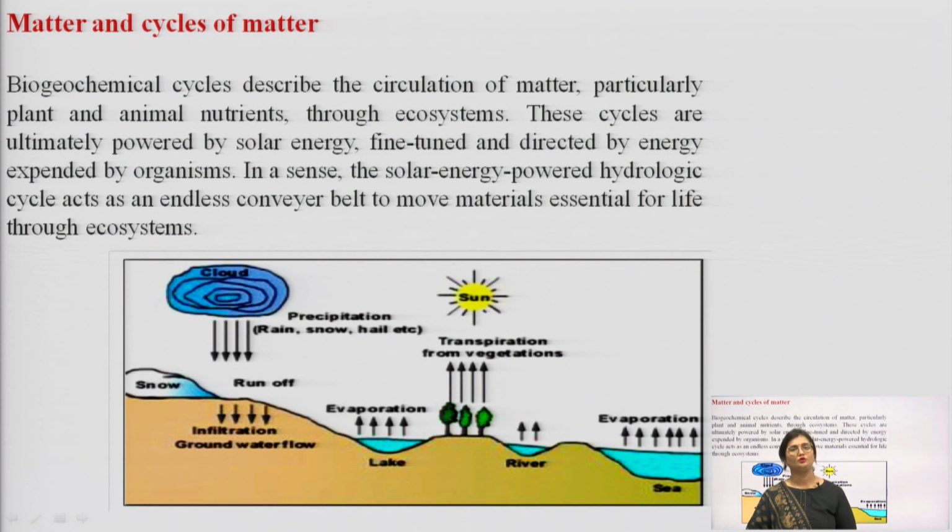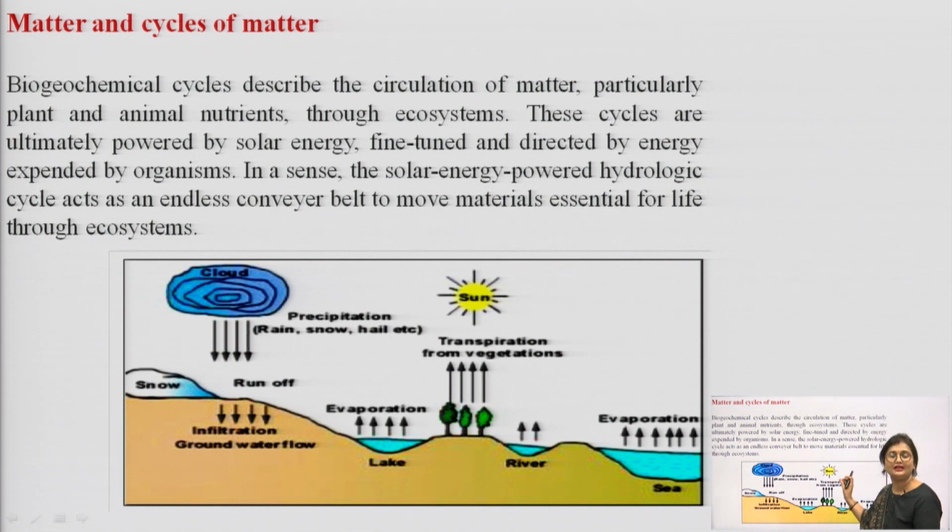What we mean by this is that the solar energy, or the sun's energy, acts as the initiator for this very important and very powerful cycle. The solar energy and the hydrological cycle together run this whole ecosystem.